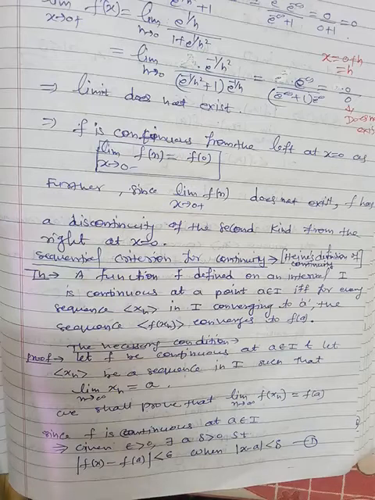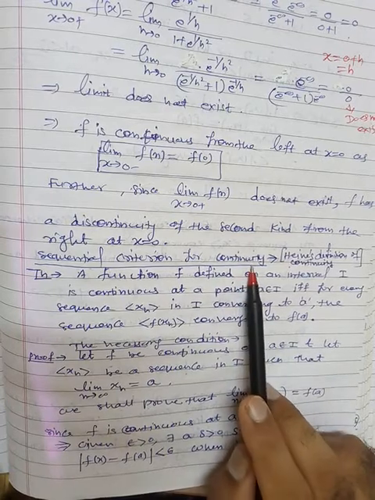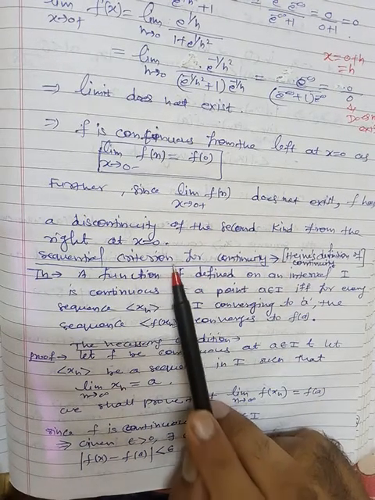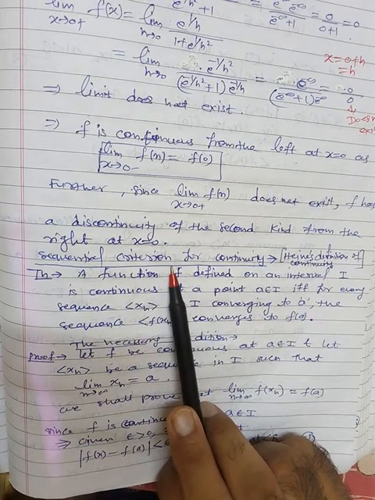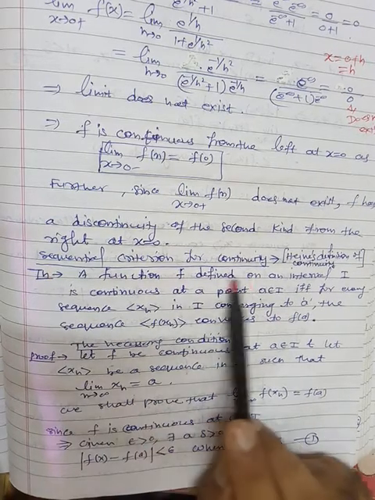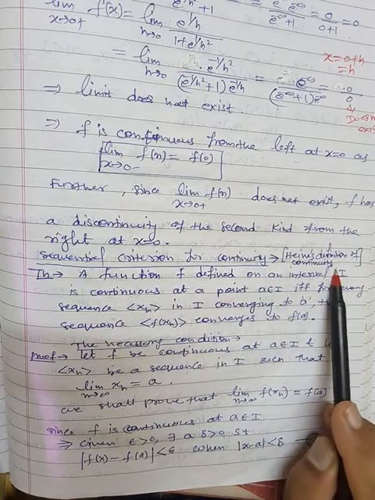Students, in this video, I am going to discuss first the sequential criteria for continuity. Then we will discuss the discontinuity criteria, and then we will take the algebra of continuous functions. So first is the sequential criteria for continuity, which is also known as Heine's definition of continuity.